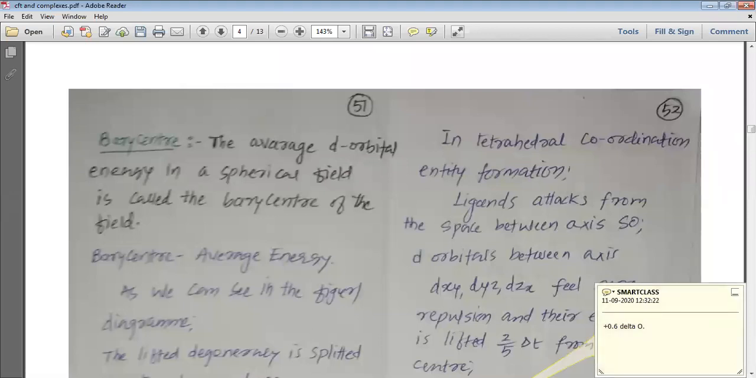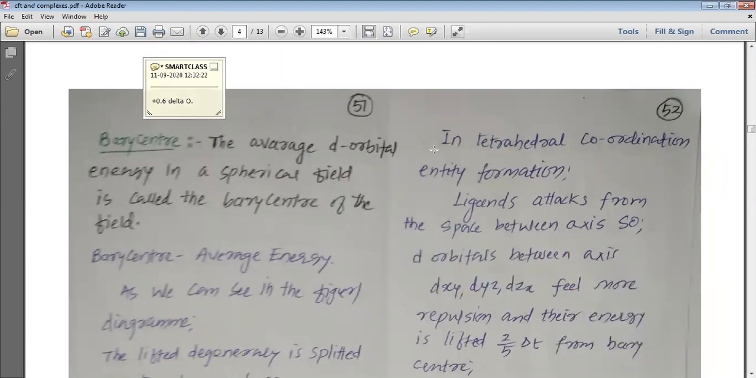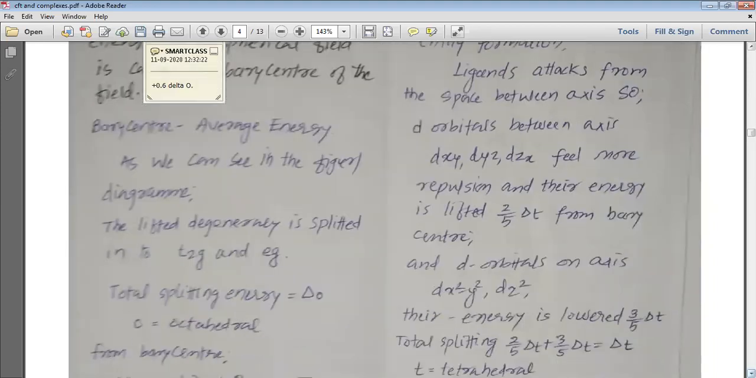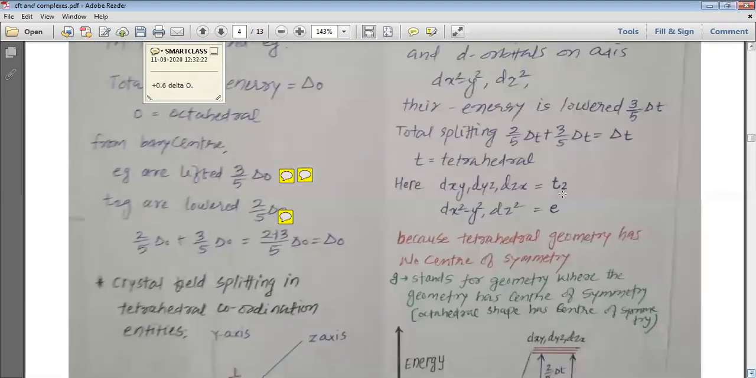So d orbital between the axes. Which are these d orbital between the axes? The d orbital between the axes are the dxy, dyz and dzx. They feel more repulsion, whereas their energy is lifted to 2 by 5 delta O from the barycenter, and the orbitals which are present on the axis, they are dx square minus y square and dz square. Their energy is lowered by 3 by 5 delta O, and thus total splitting is equal to 2 by 5 delta t plus 3 by 5 delta t.